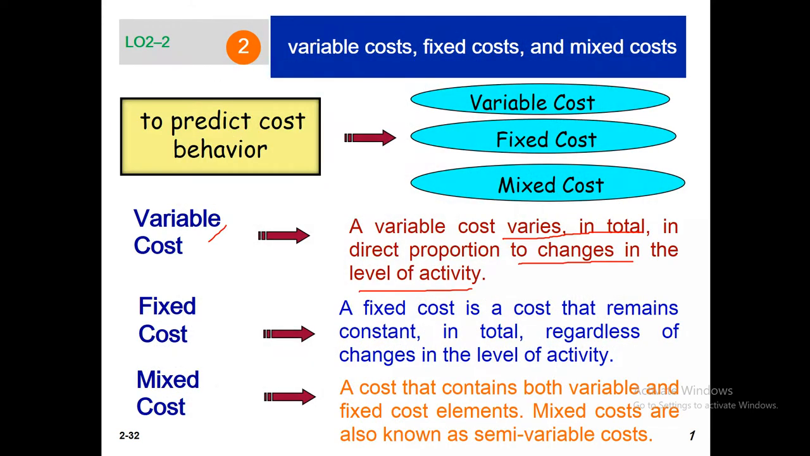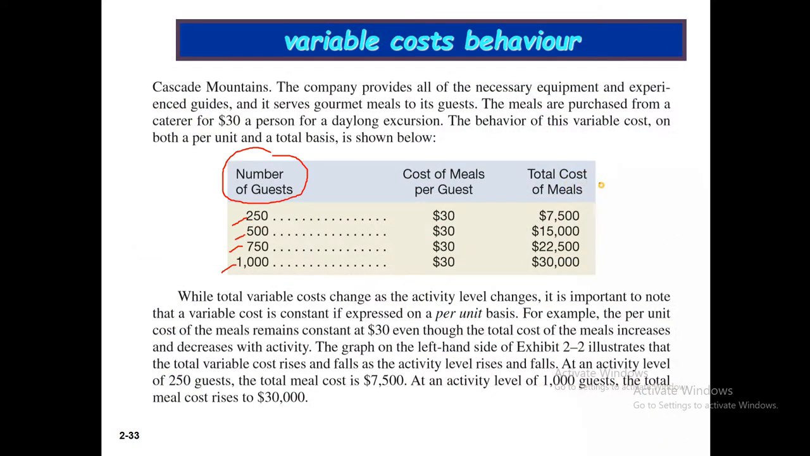And variable cost varies in total. This is the total cost of meals. Here the number of guests is 250, total cost of meals is 7500, and cost of meals per guest is 30. 30 is fixed. That means in variable cost, the cost per unit will be fixed. Cost of meals per guest is fixed at 30. Please keep in mind, per unit fixed 30.